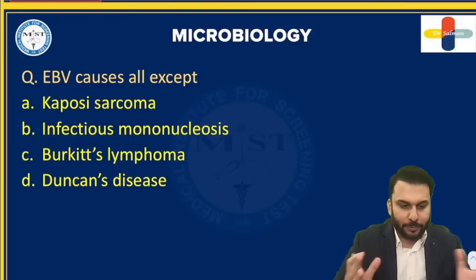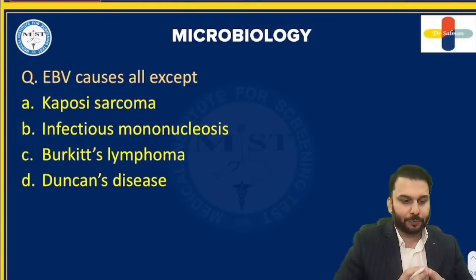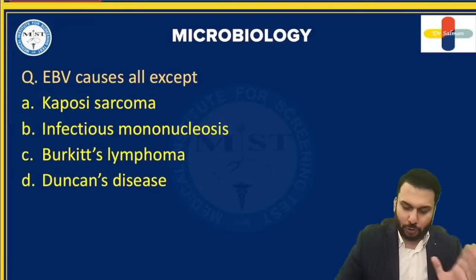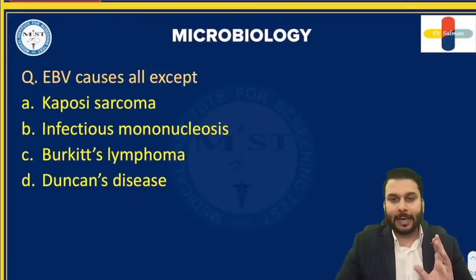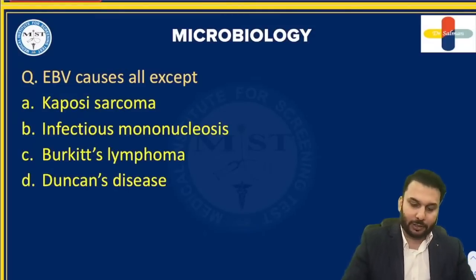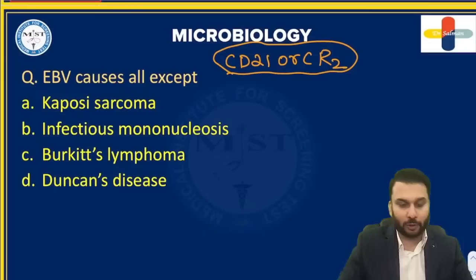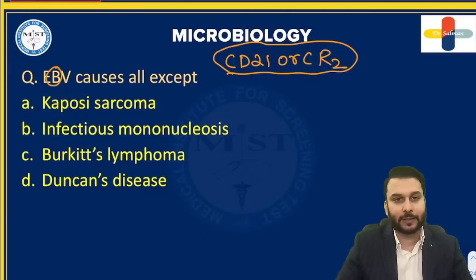All right, so Epstein-Barr virus. Epstein-Barr virus causes all except, right? So you should all first of all remember Epstein-Barr virus affects the B cells. That is the target. It binds to the CD21 or CR2 receptor that is present on the B cells. This is what we know. EBV, we remember it like this.